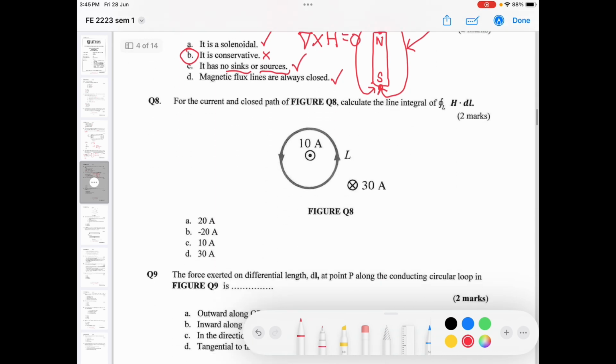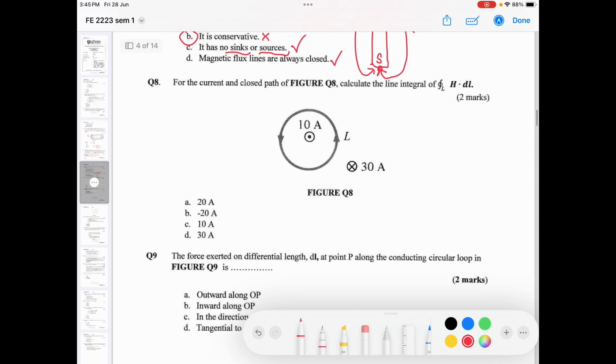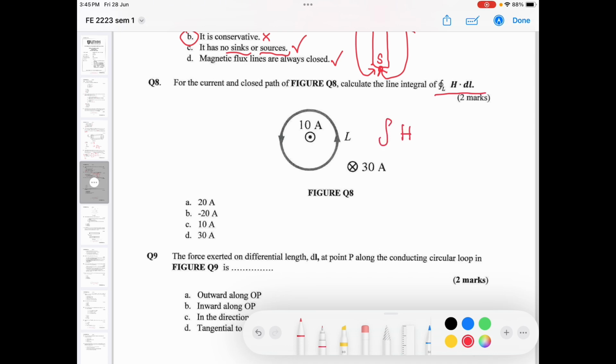Okay, we look at question number 8. For the current enclosed path of figure Q8, calculate the line integral of this one. This is Ampere's law. Ampere's law says that if we integrate the magnetic field in a closed loop, it equals the I enclosed by the loop. You can see this case.